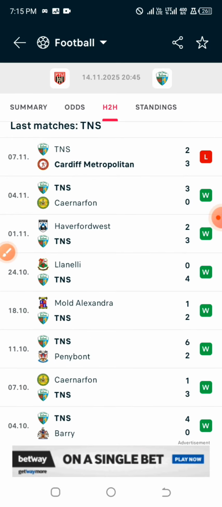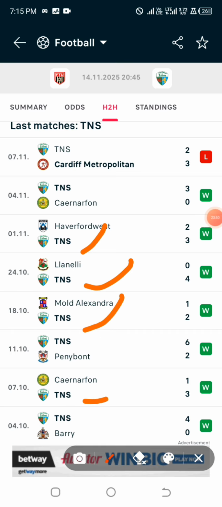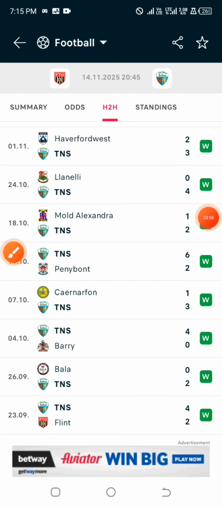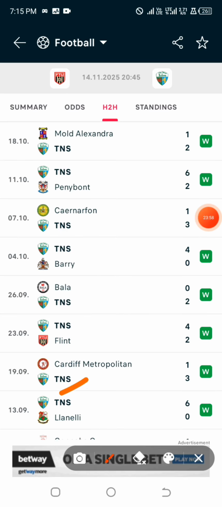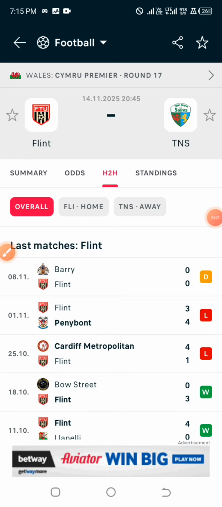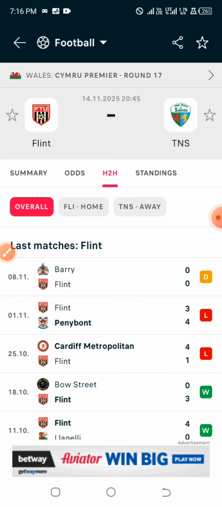So these are the games that the away team played away. So this is 4, they won the 4, and already we have 5 and 6, so we are good to go. And let us check the home team. They must not have up to 3 winning in their last 10 home games.